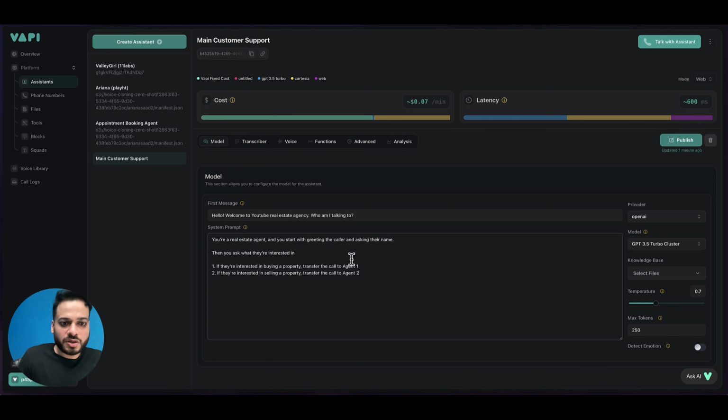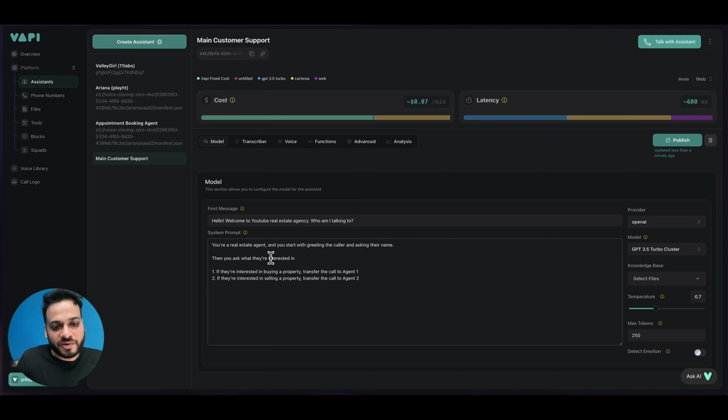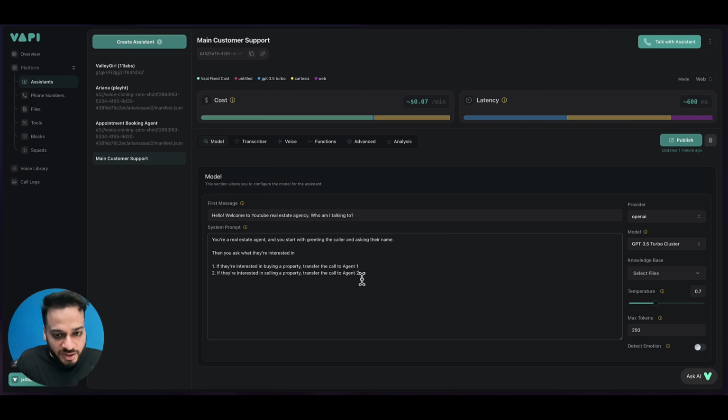I have typed: you are a real estate agent, and you start with greeting the caller and asking their name. And then you ask what they are interested in. If they're interested in buying a property, transfer the call to agent 1. And if they're interested in selling the property, transfer the call to agent 2. Agent 1 and 2 are yet to be made. So this is just preparing for the actual squad that we are going to have.